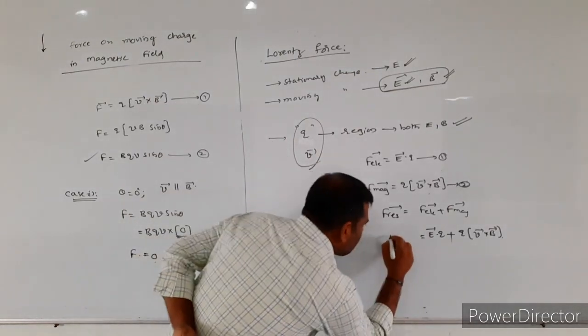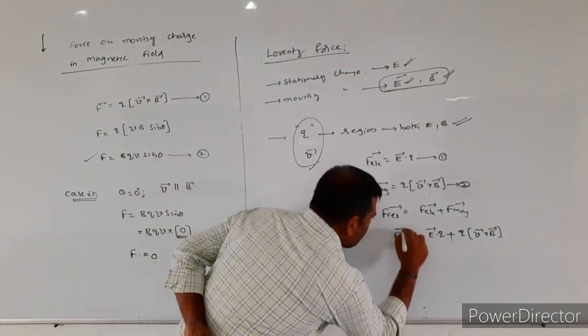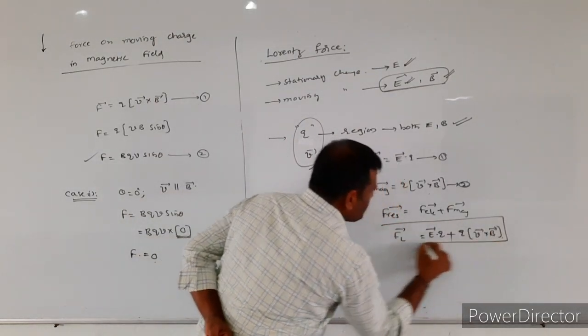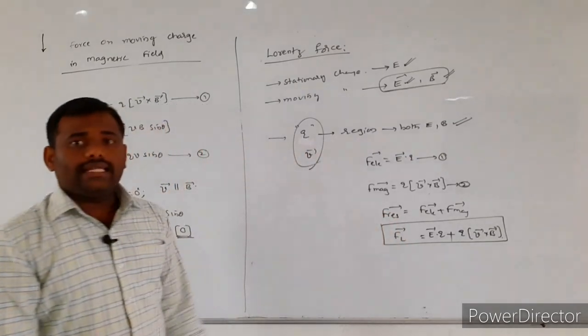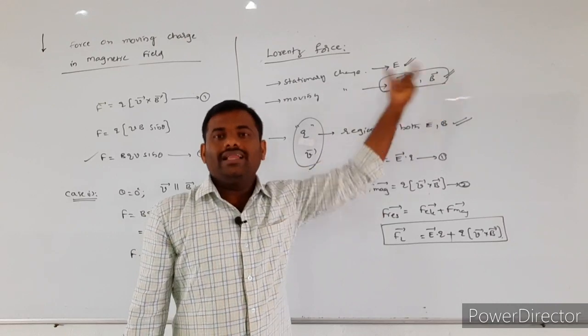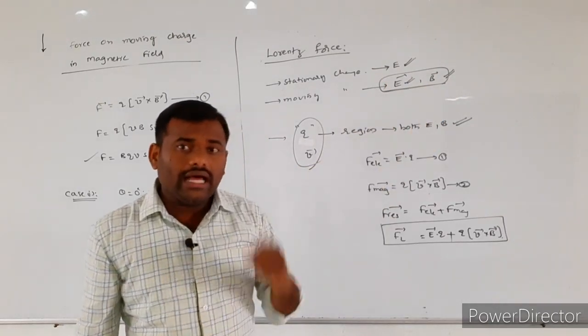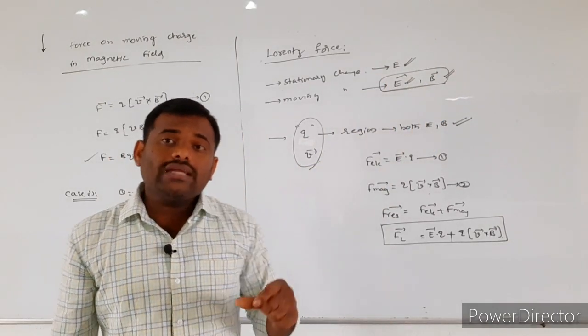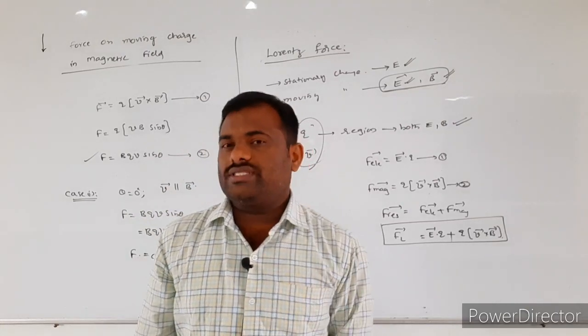That resultant force is nothing but the Lorentz force. How can we define the Lorentz force?